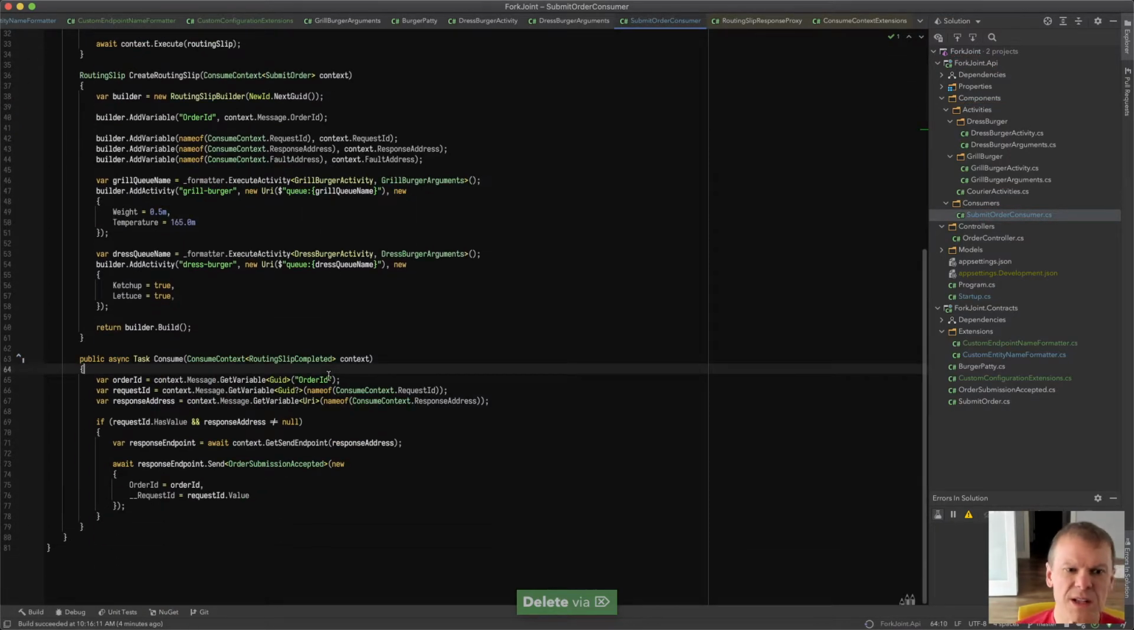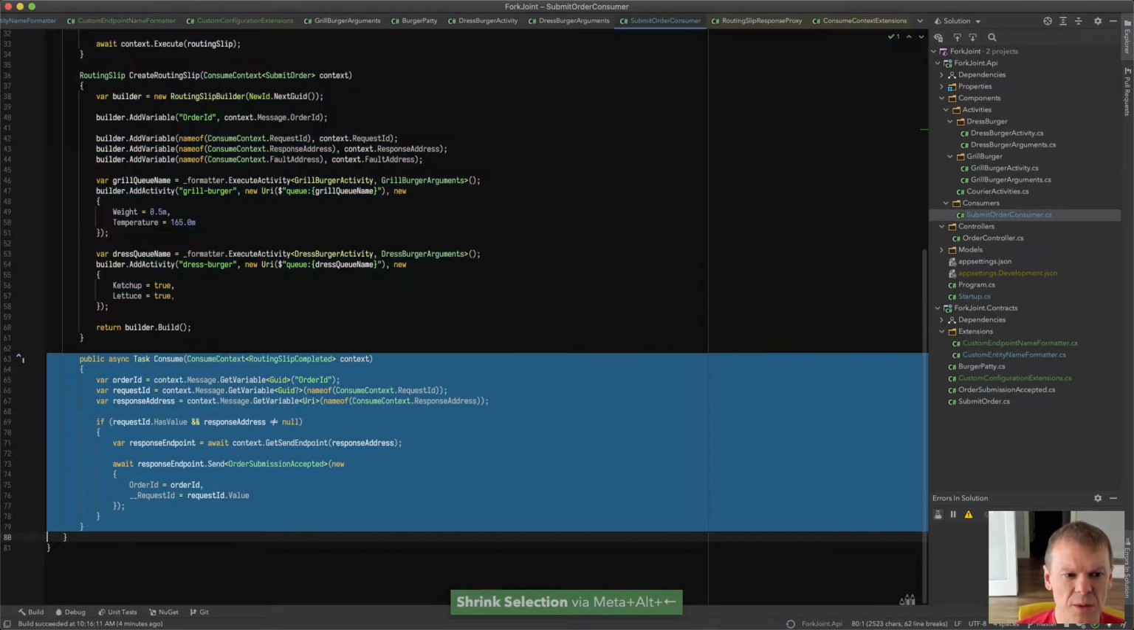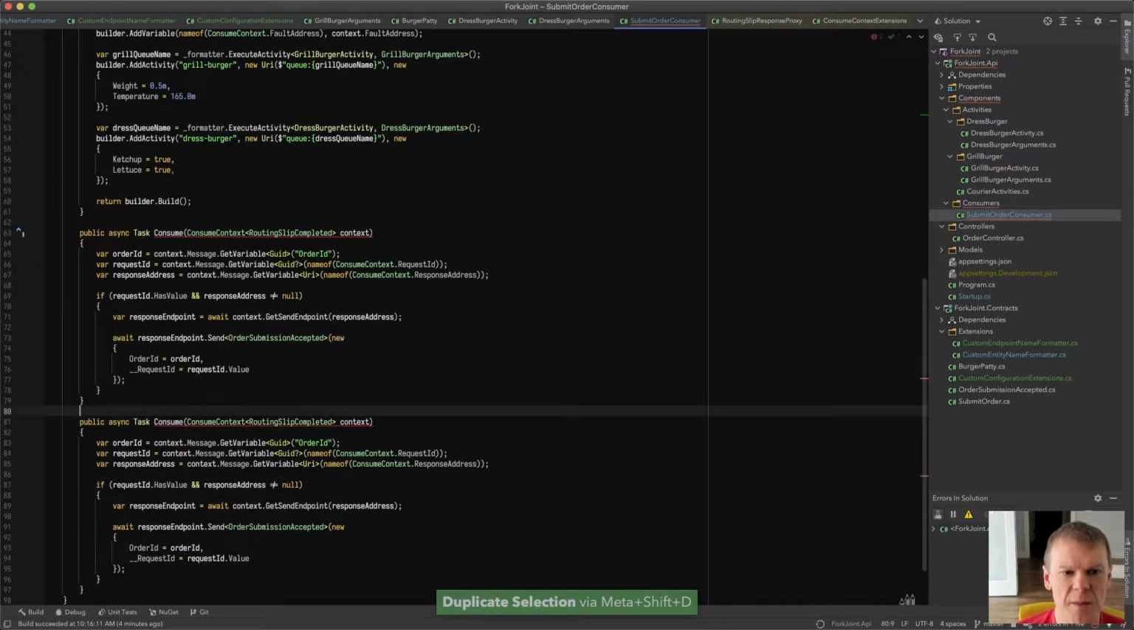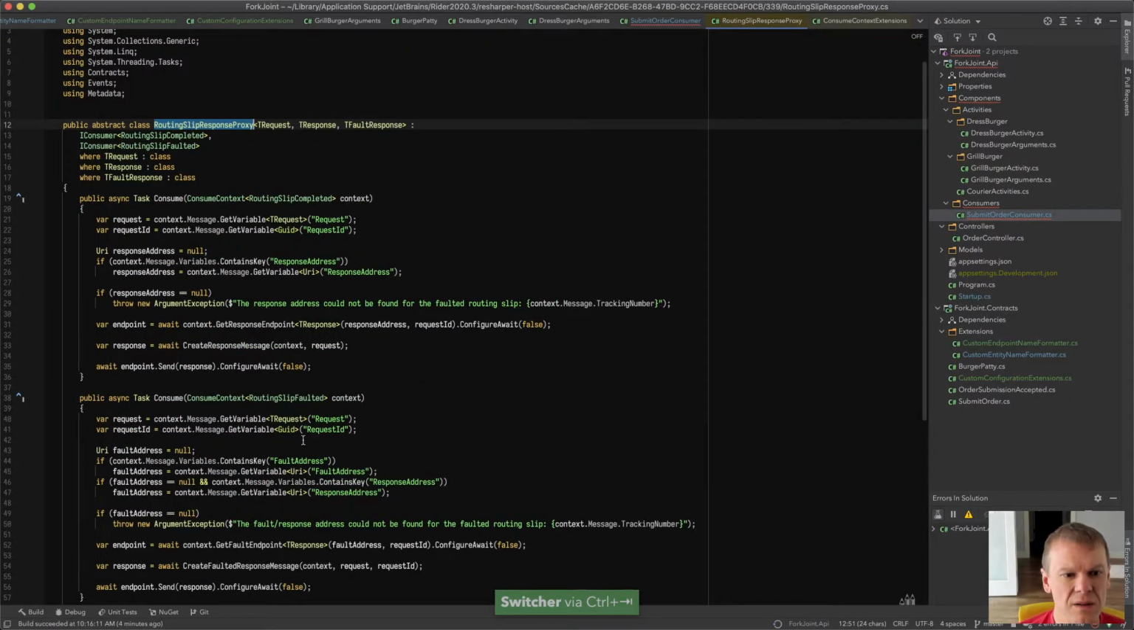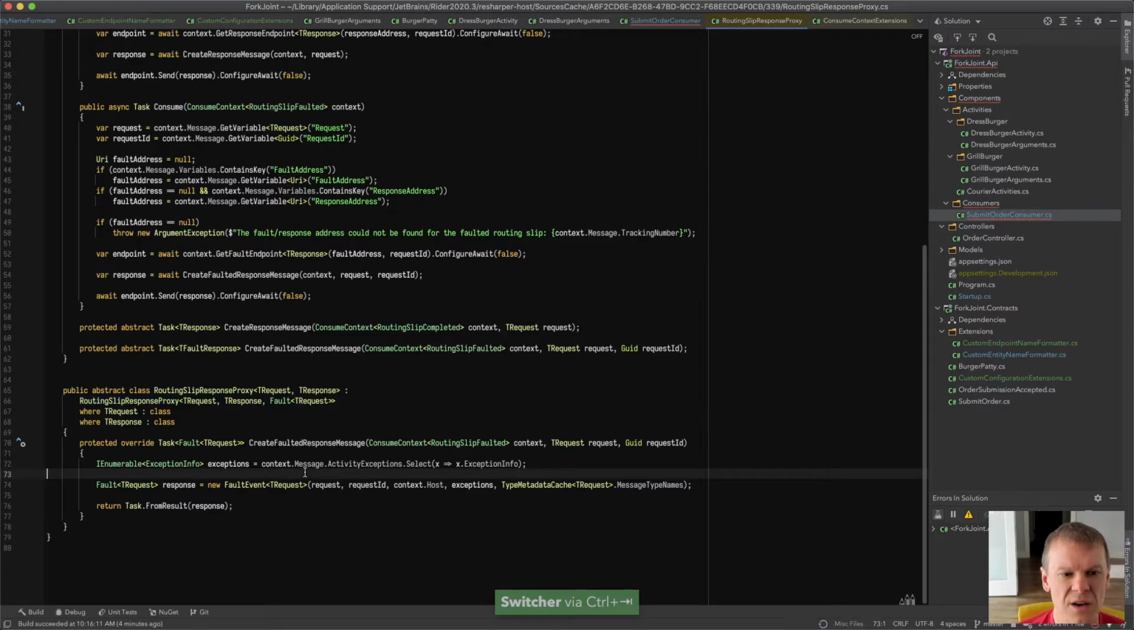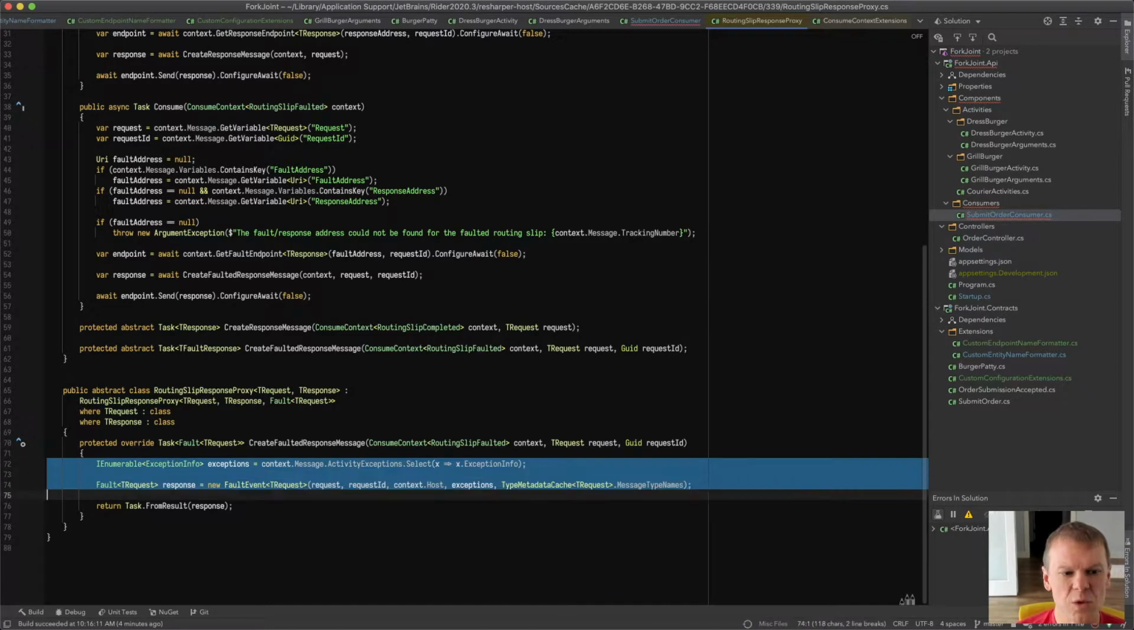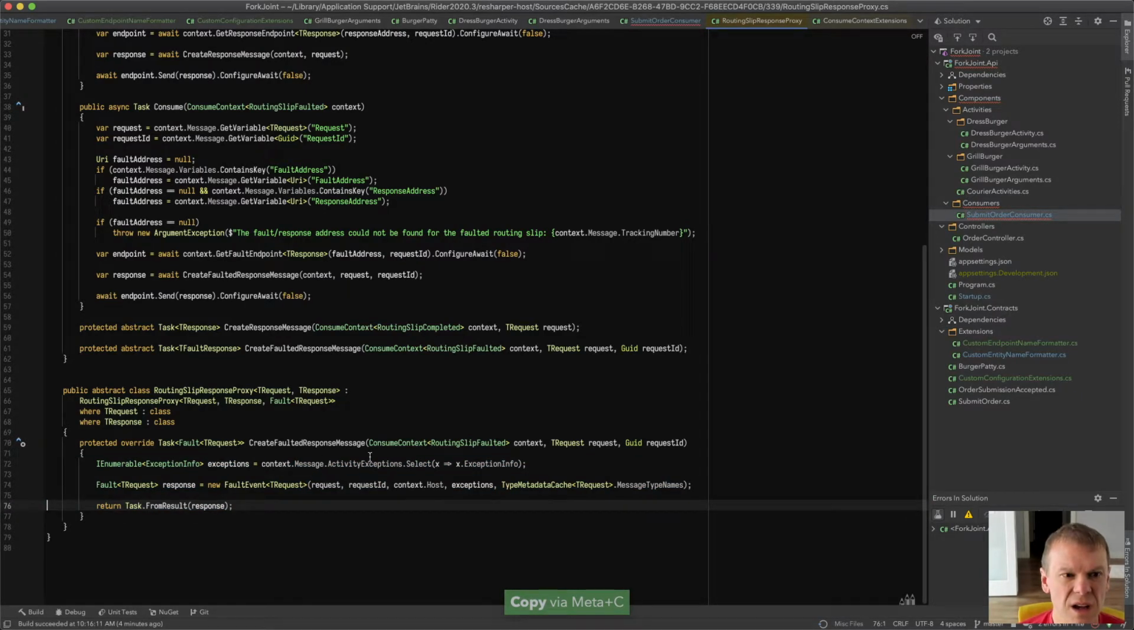We're handling the routing slip completed. We should handle the routing slip faulted. I can't remember what it did. What did it do in the faulted case? Oh yeah, it just creates a faulted event. We'll just copy this code out so we have a nice little tasty response here.